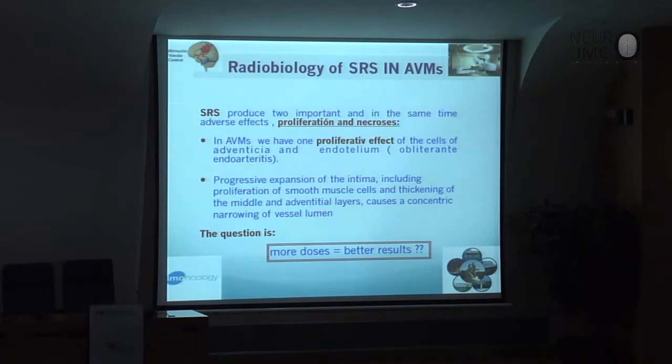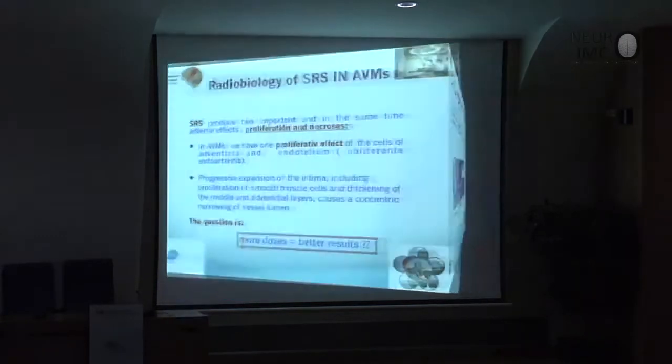The question we pose in radiosurgery, and many people who do radiosurgery know it: is it true that more dose means better result? I do not agree. Why? Because the process of obliteration begins at 12 gray. This is radiobiological confirmation. It means that at more than 12 gray, we can have a good result. We cannot go up to 24, 25, 26 gray. No, it's not necessary. With a middle dose, we can have very, very good results.